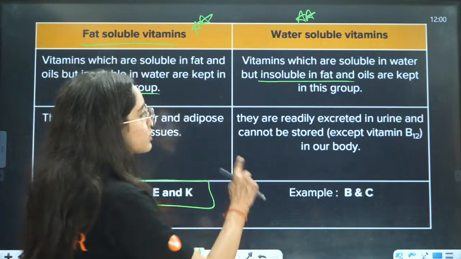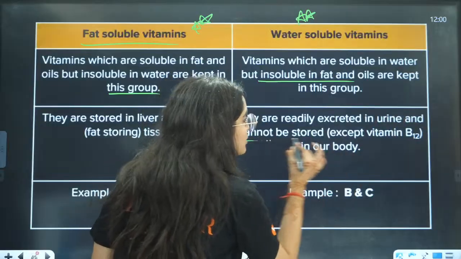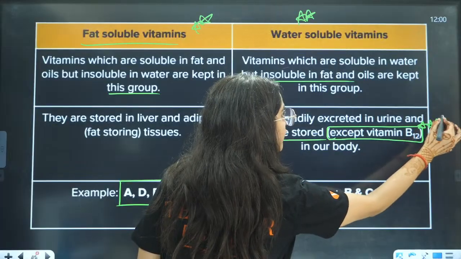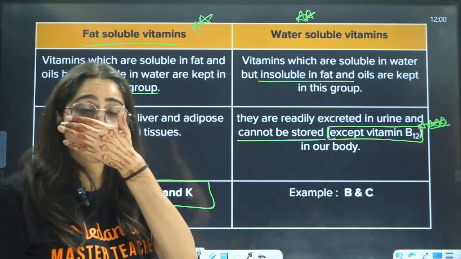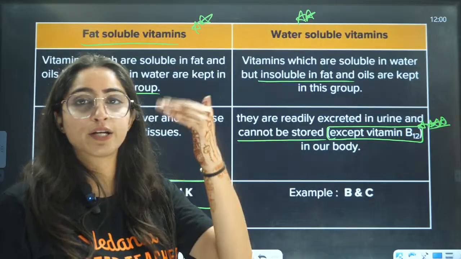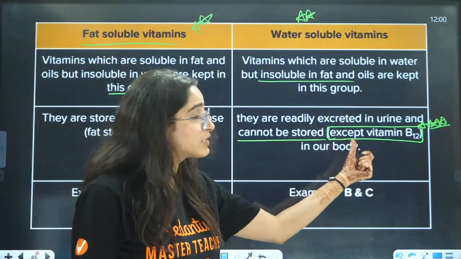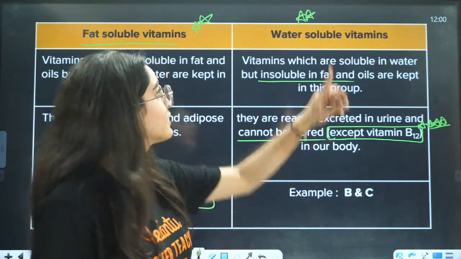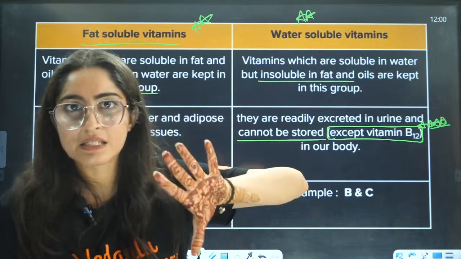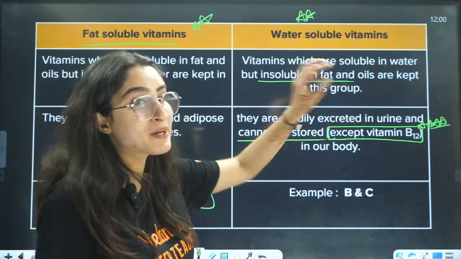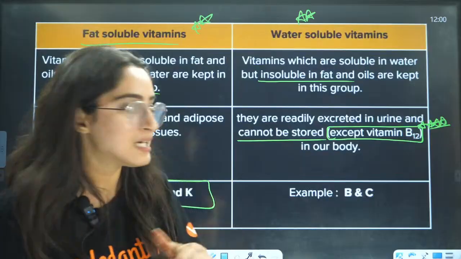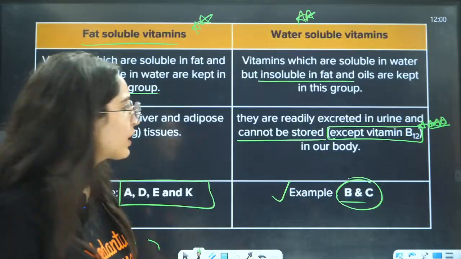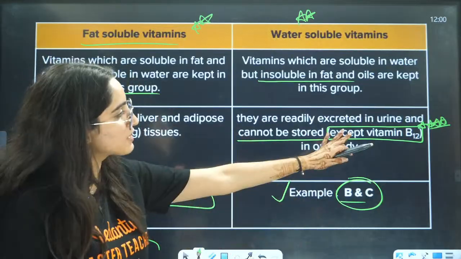Okay, so they are readily excreted in urine and cannot be stored, except for vitamins. Very, very important. Except for vitamin B12 in our body. Vitamin B12 is very important. It also leads to anxiety and all of that. So vitamin B12 is stored in our body, though it is a water soluble complex. It is water soluble, but still we can store it in our body. Examples are B and C. Okay, understood? The exception is important.